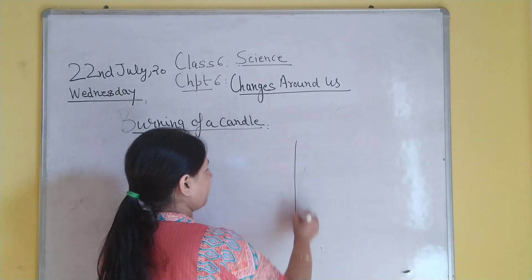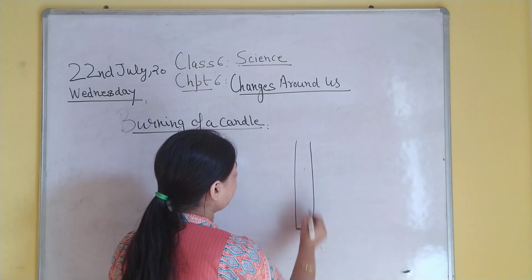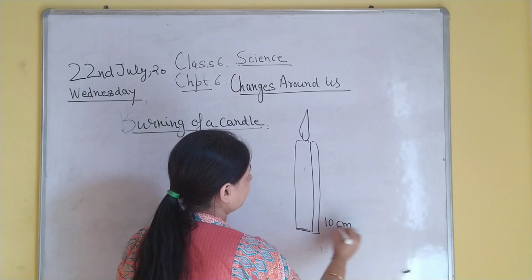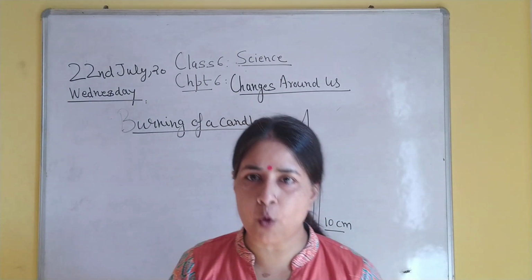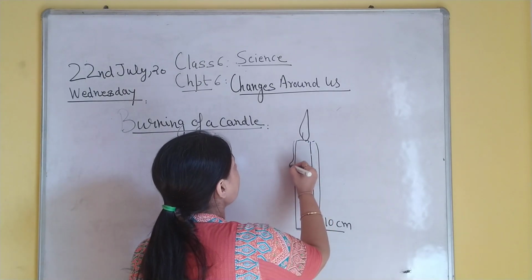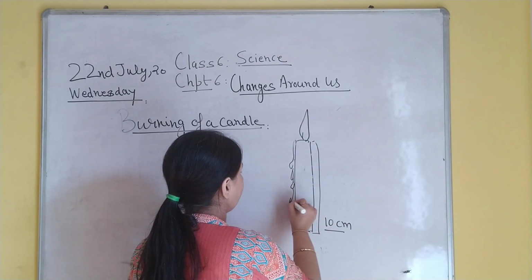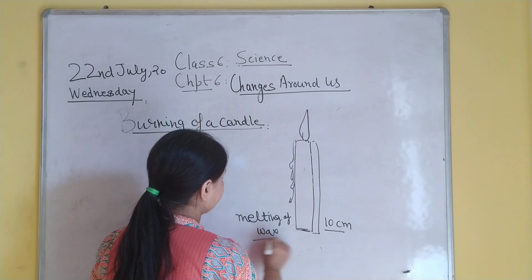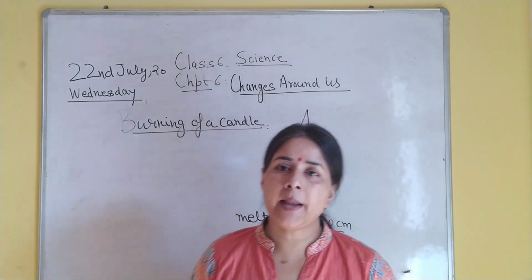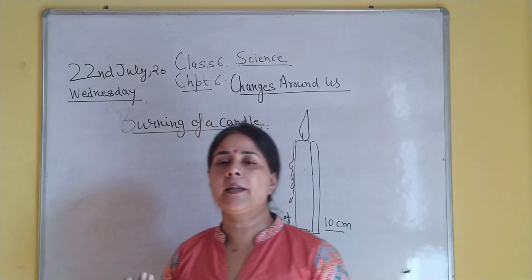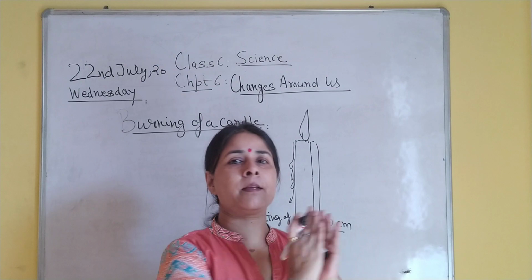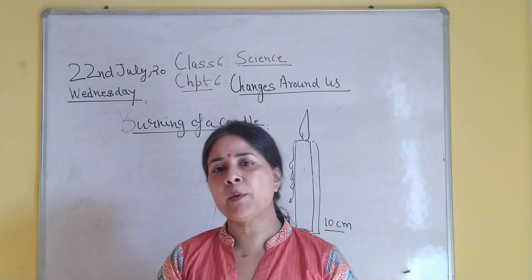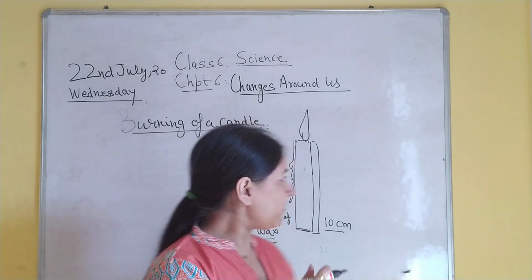I will explain with the help of some data. Suppose you have a candle which is burning, and the length of the candle is 10 centimeter. Now when it gets burned, you see that the wax keeps on melting. Now if we collect that wax, you would say that we will add that wax to the candle and the candle's size will become the same. It will be a reversible process, we can say that. But let us see what happens.